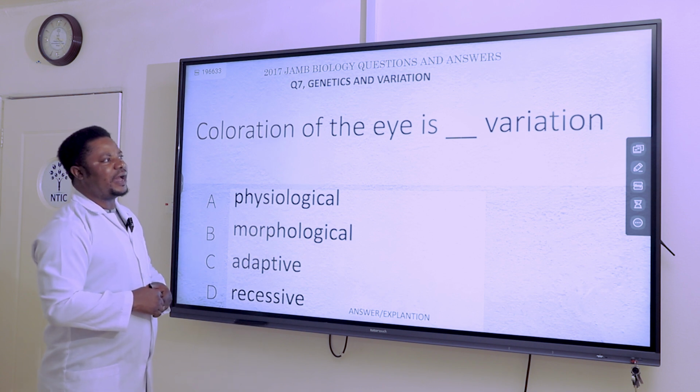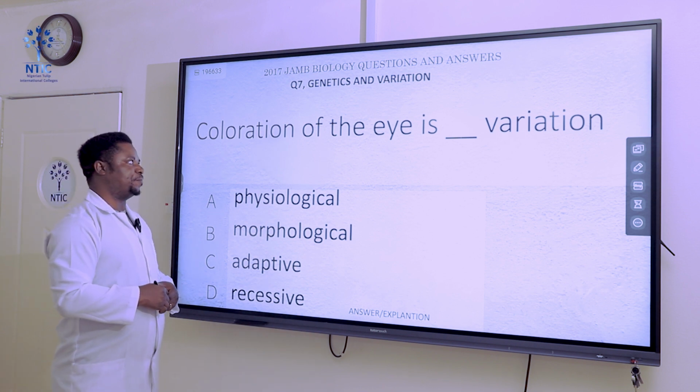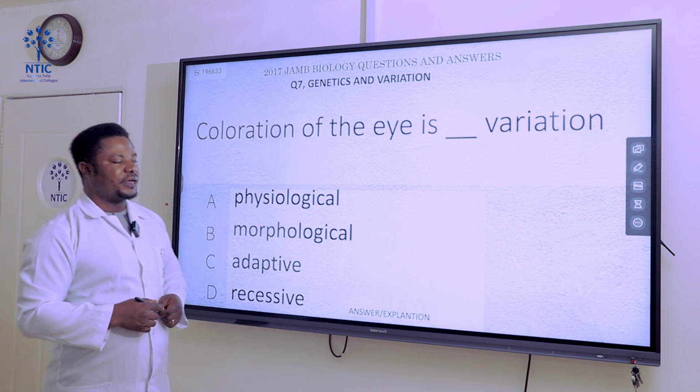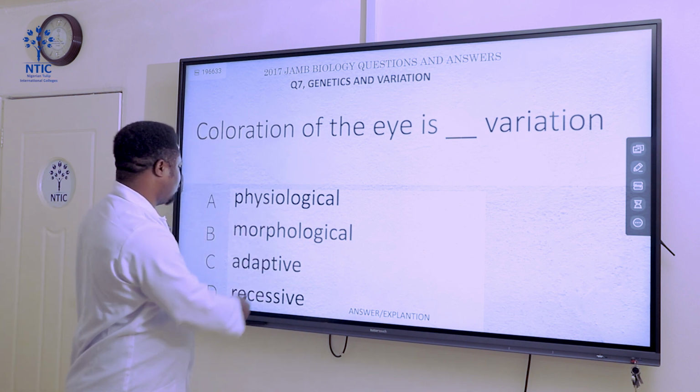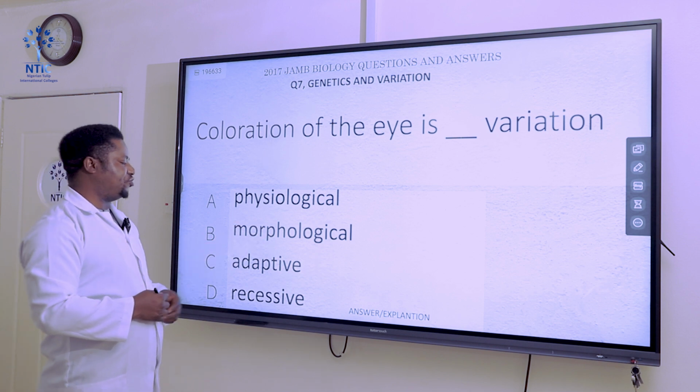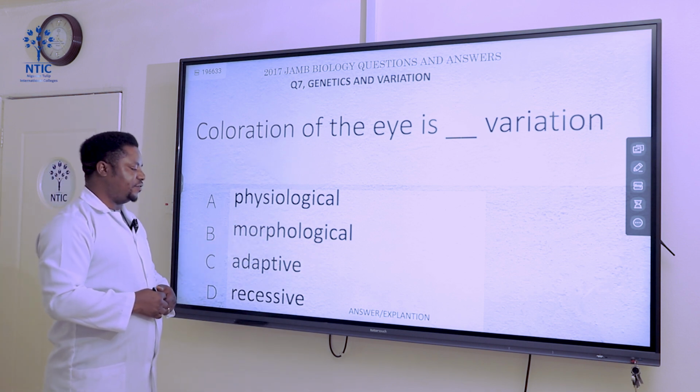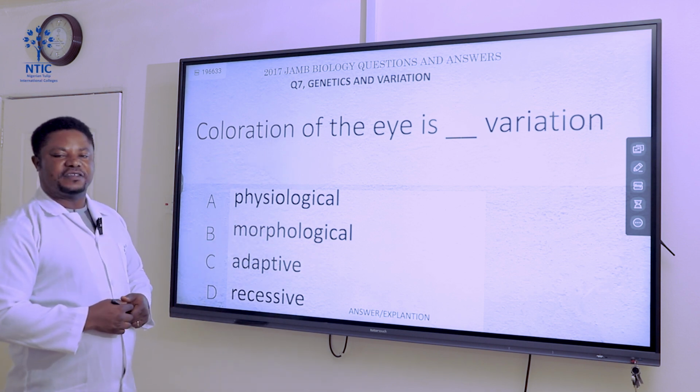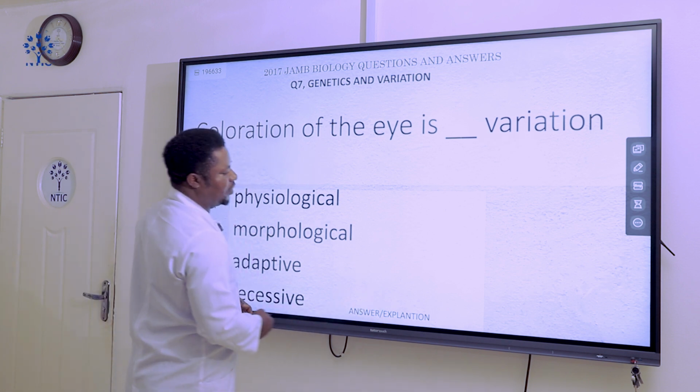Okay, coloration of the eye is dash variation. The coloration of the eye is what variation? Now, let's look at the options. Here we have physiological variation. We have morphological variation as B. C says adaptive. And D says recessive. Now, what could be the answer to this?